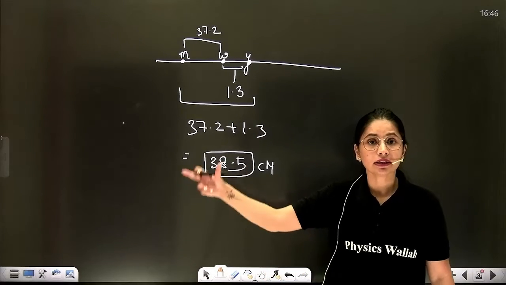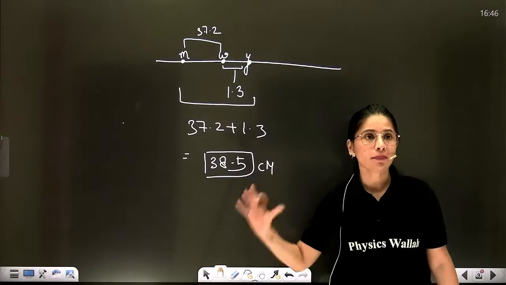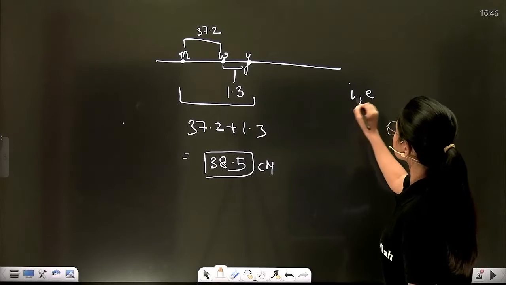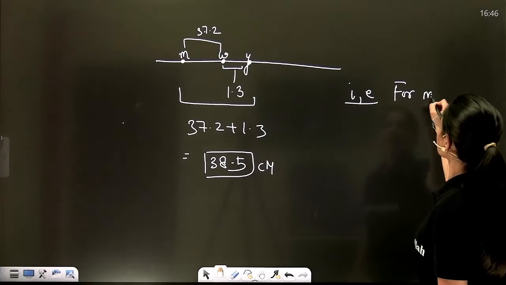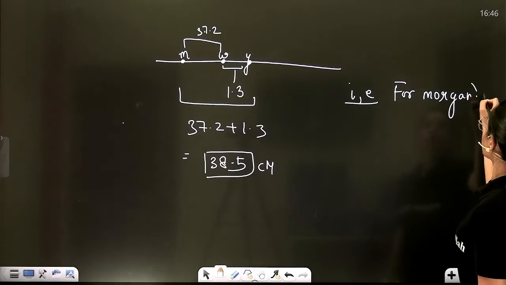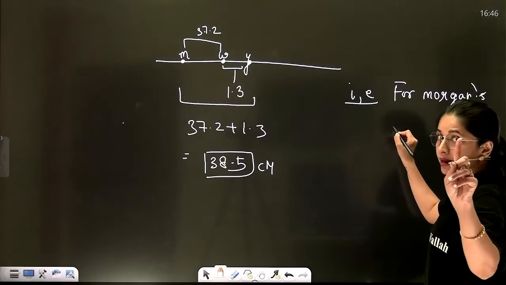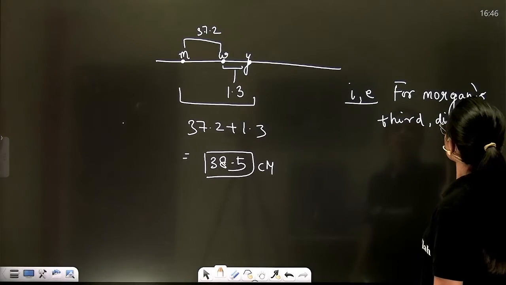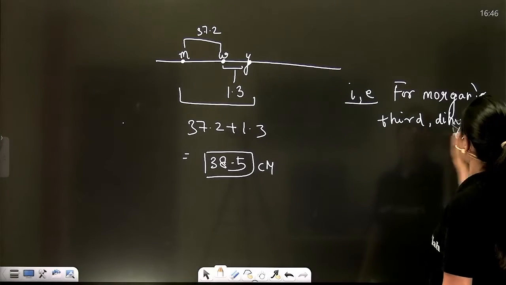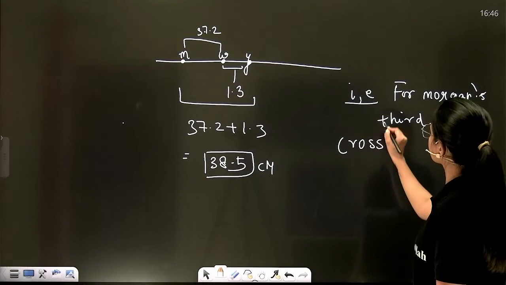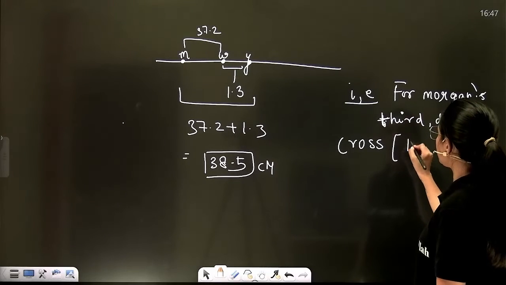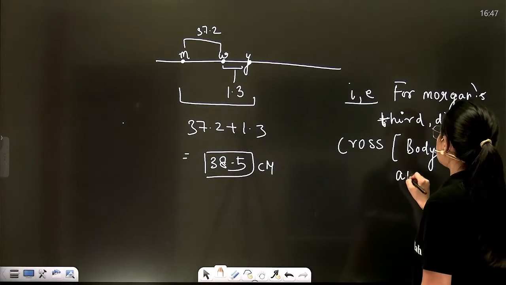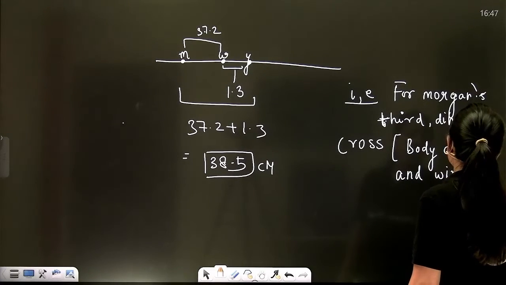Now, automatically you can tell the percentage of parental gametes and recombinant gametes for the third dihybrid cross performed by Morgan. Which is the third dihybrid cross? The cross performed between body color and wing size.